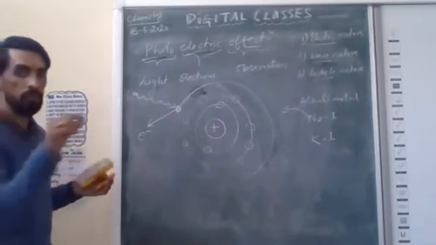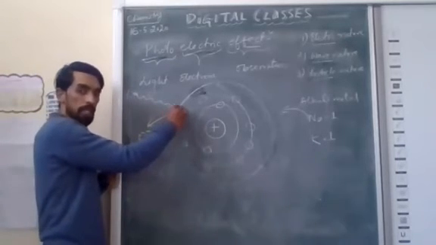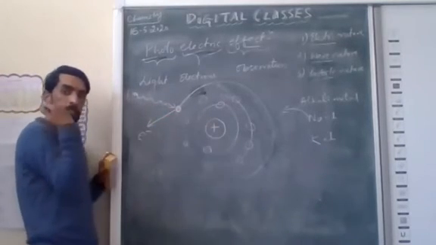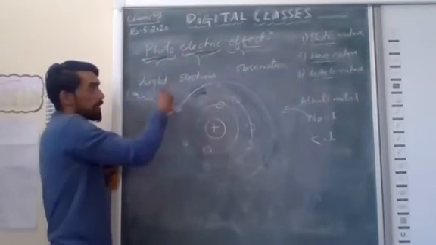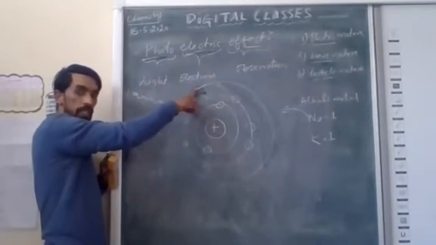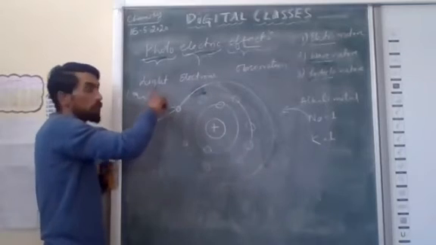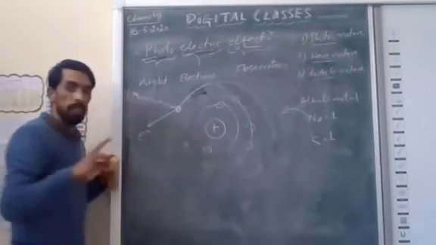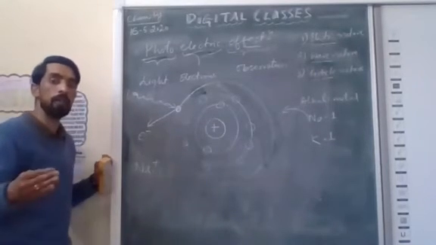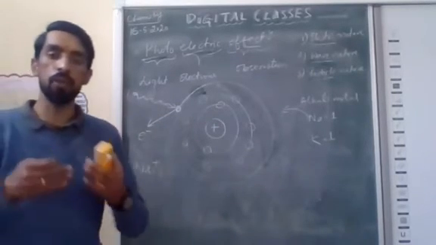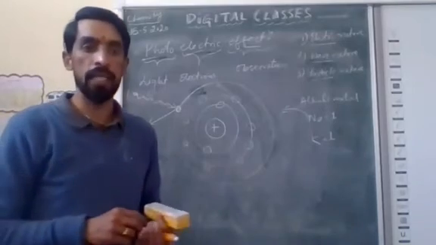The effect in which the outermost electron is ejected due to light is called the photoelectric effect. Because of that, the atom becomes an ion, and it helps us to make the molecule. Okay, so this is the photoelectric effect.